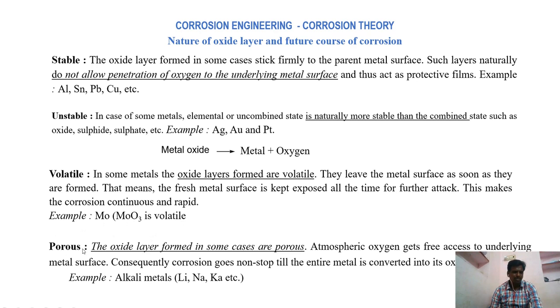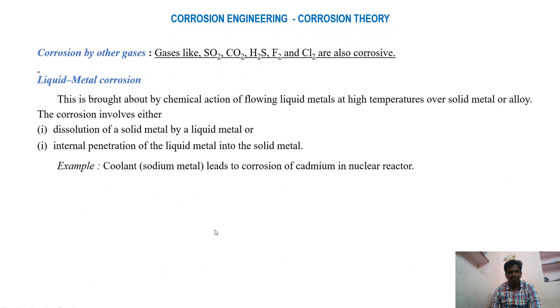Next, porous. If oxide layers have more pores, then atmospheric oxygen can enter into those pores and may corrode the metal surface. Other gases like SO2, CO2, H2S are also more corrosive in nature.